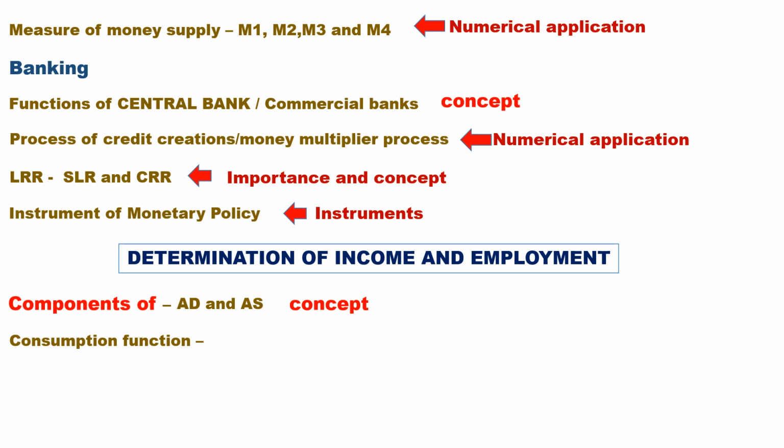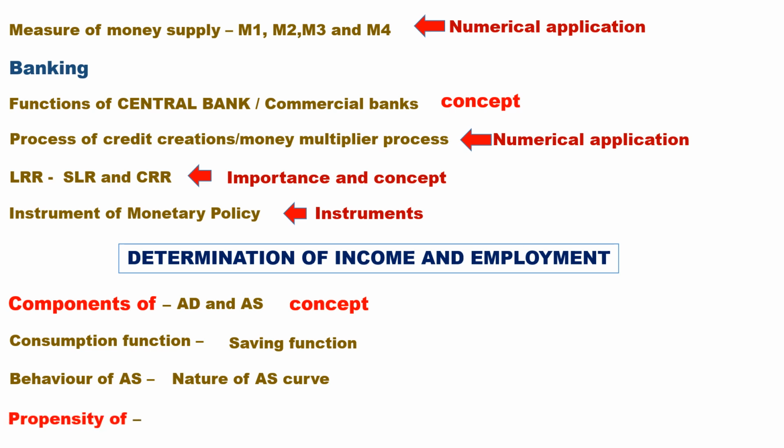Consumption function: C is a function of Y. Saving function: S is equal to a function of Y. Behavior of aggregate supply: in the short run, it is upward sloping rather than vertical. Its nature shows the quantity of all the goods and services that businesses in the economy supply.